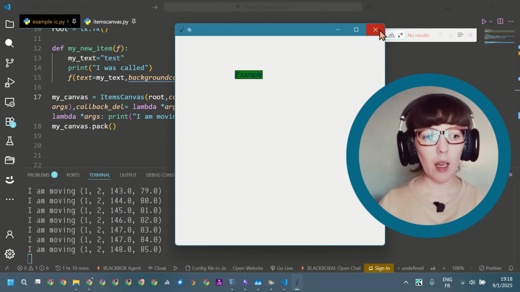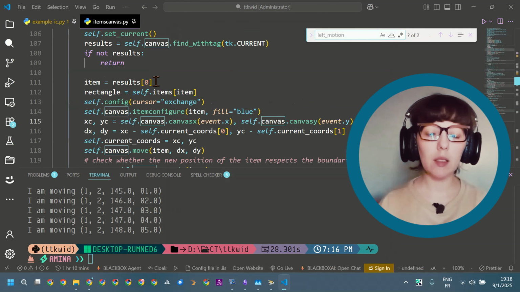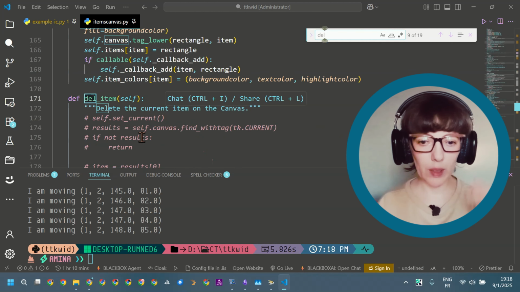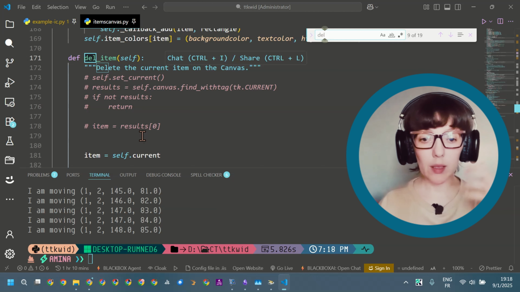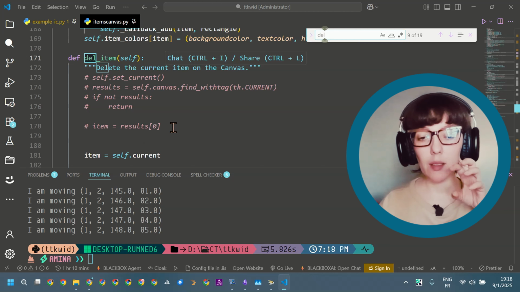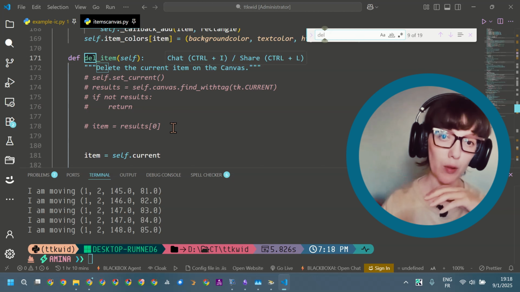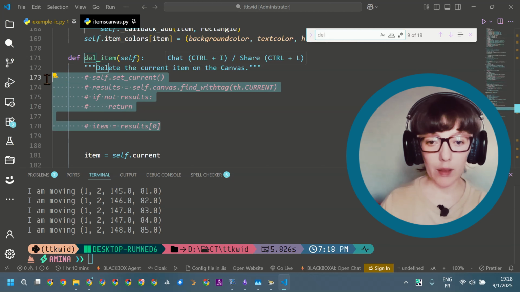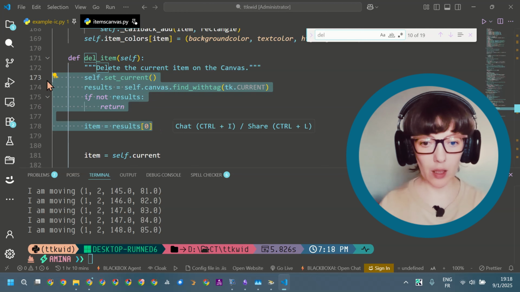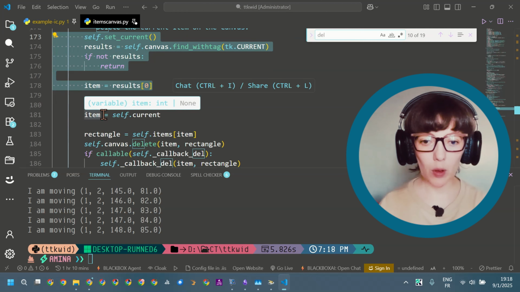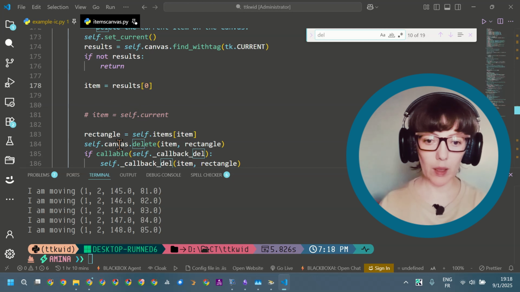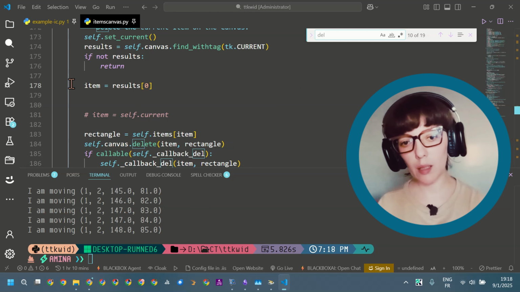I am moving. Now there is this deletion issue, so I went to the del function or del item function. What I've done is that I just recuperated the steps used in the motion function since it worked and it didn't generate an error, and I replaced some code. For example, the item equals self.current will be this one, and I kept the remaining stuff.